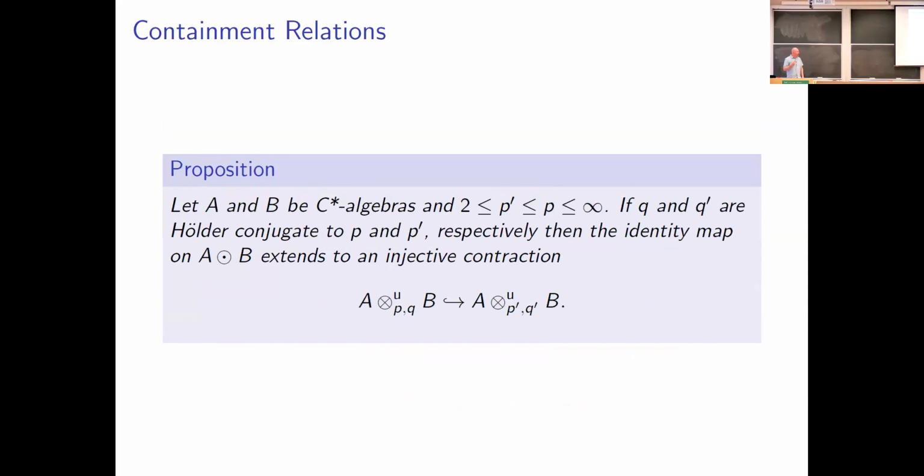These Banach star algebras in some ways are much better behaved than the Banach algebra tensor product that we produced earlier. We've got very nice inclusions between them.